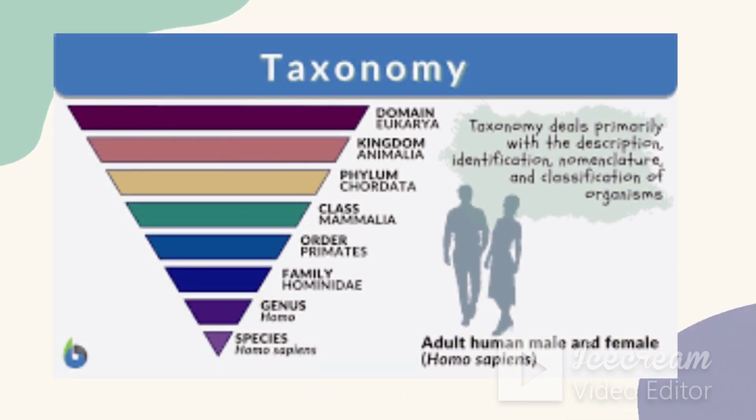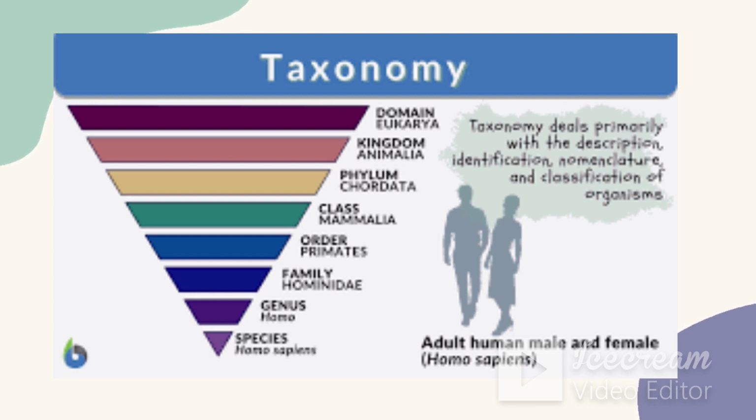So this is the taxonomy of a human. We are considered under domain Eukaryota, not archaea or bacteria. Then kingdom Animalia, phylum Chordata, class Mammalia, order Primates, family Hominidae, genus Homo, species sapiens.